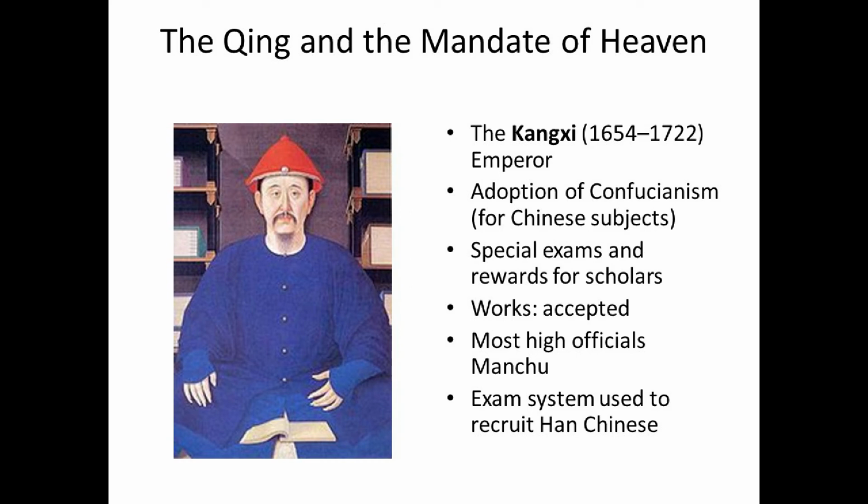And this works, right? This adoption of Confucianism, this giving carrots, the rewards, to the scholars, so that they'll be willing to serve in the government. Remember, to be a government official in China, you basically have to be a scholar. This will be accepted. And what will happen is China will develop this kind of bi-ethnic rule where the emperor and most high officials, but not all, will be Manchu, while the exam system will still be used to recruit Han Chinese, and there will still be many positions open to them, enough positions that most Han Chinese are happy and accept the system.